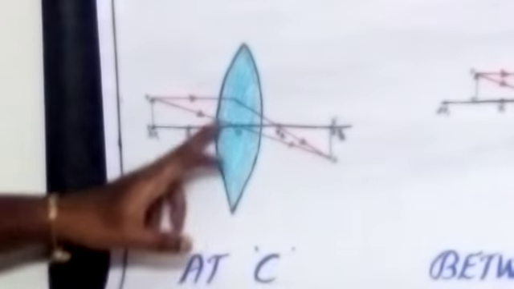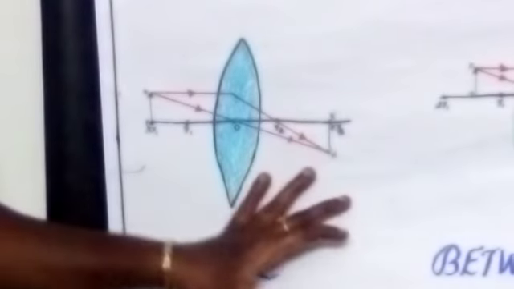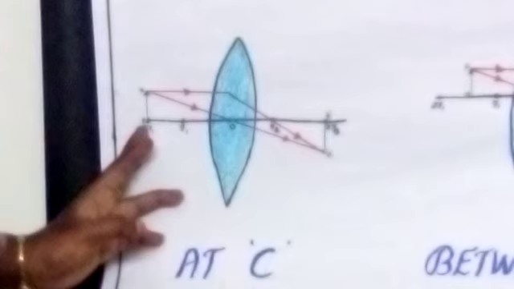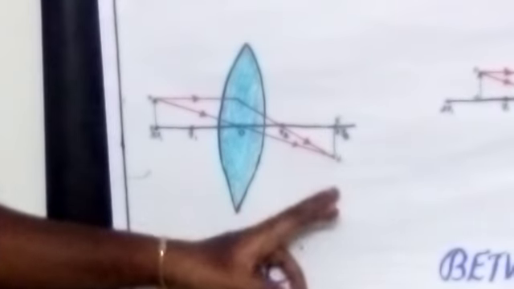If you are placing the object at the center of curvature, you are getting the image also at the center of curvature. So what about the size of the image? Same size as the object.